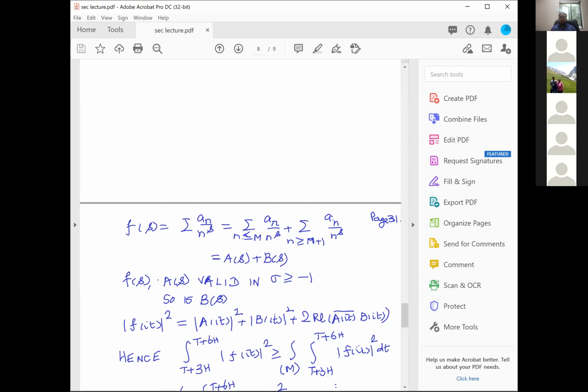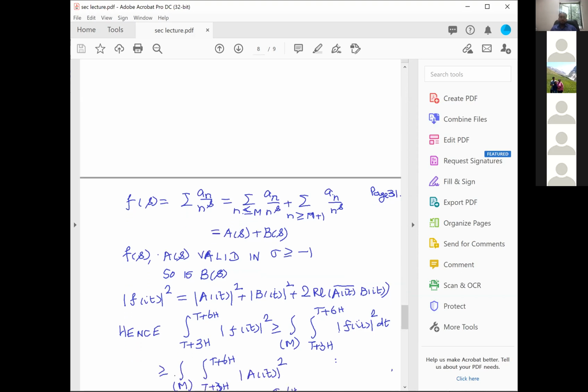And that essentially means, if you now look at T plus 3H, T plus 6H as mod f of it whole square, then that single integral I can lower bound by a multiple integral. Oh, sorry, I said the single integrals can be upper bounded by multiple integrals, and the same argument, of course, gives that the single integral can be lower bounded also by a multiple integral by just taking the range of integration a little smaller. You see, for the upper bound, of course, you took the range of integration a little bigger, but here you take the range of integration a little smaller, and once you assume that the function is non-negative, there is really no problem. Therefore, that's a multiple integral.